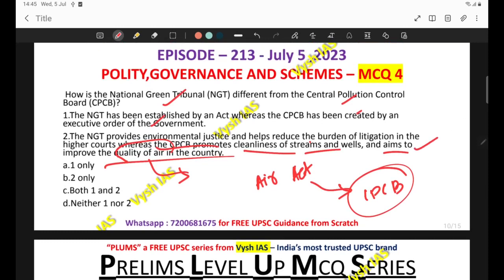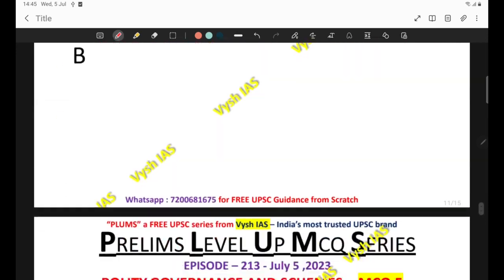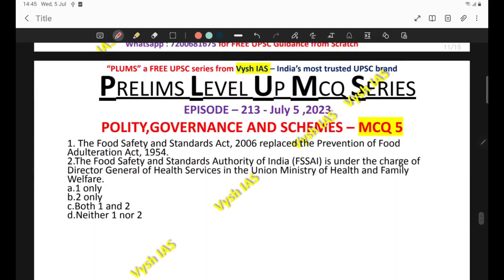Now come to the first statement. NGT has been established by an act. Yes, this part is correct. The National Green Tribunal Act, the NGT Act, introduced the tribunal. But CPCB has been created by executive order? No, this is not a correct statement. CPCB has been created under the Air Act, so this statement is incorrect. So here 2 only is the answer. B, 2 only, is the answer.